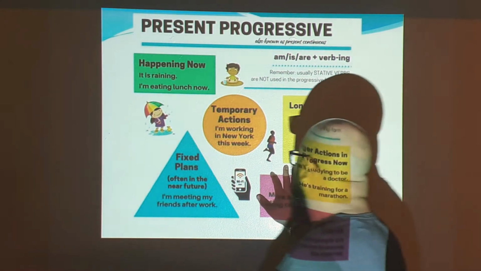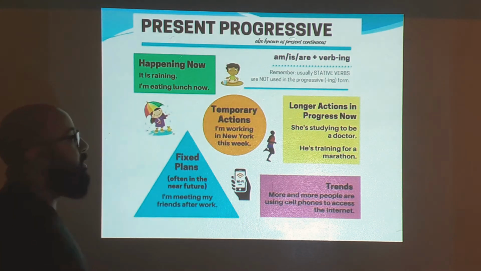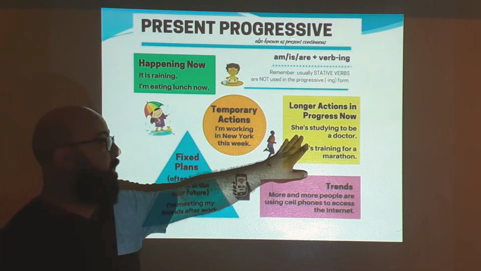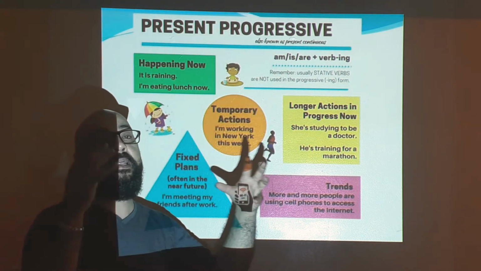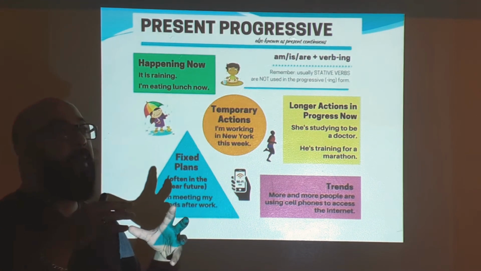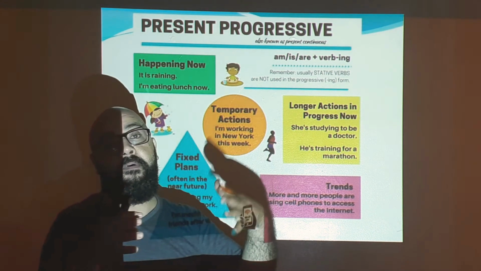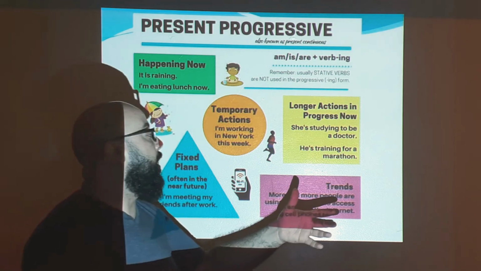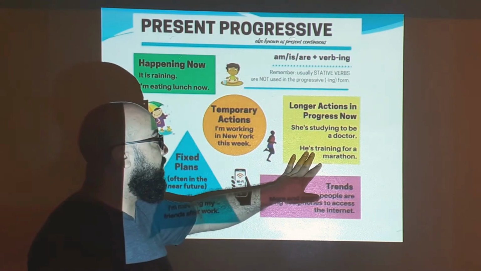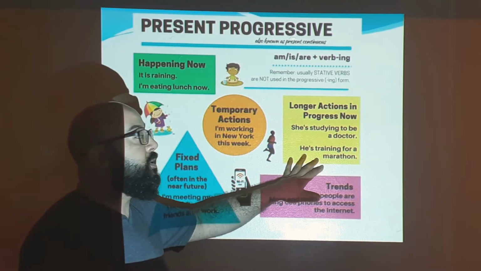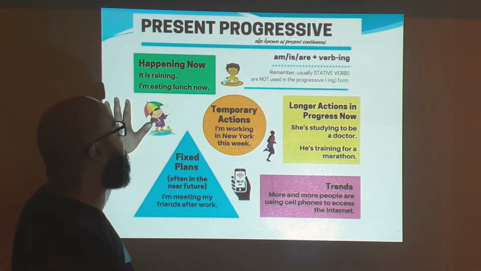And also longer actions in present continuous. For example, she's studying to be a doctor. That's something that she is doing right now, but it's going to take her 4, 5, 6, 7 years to finish. And also, he's training for a marathon. Those are some examples of the present continuous.